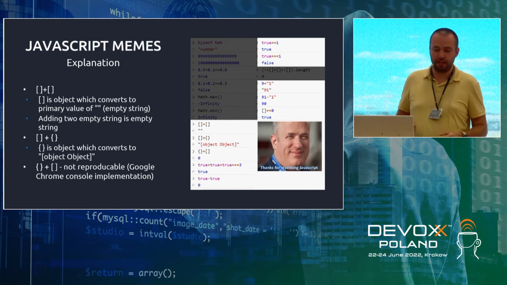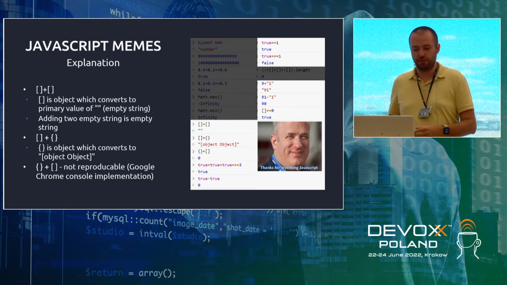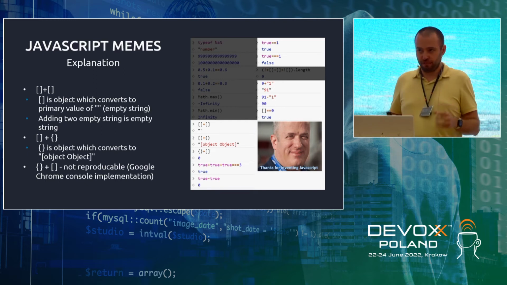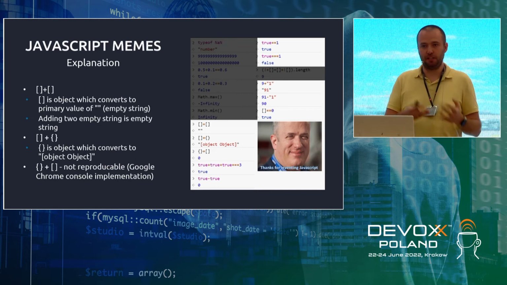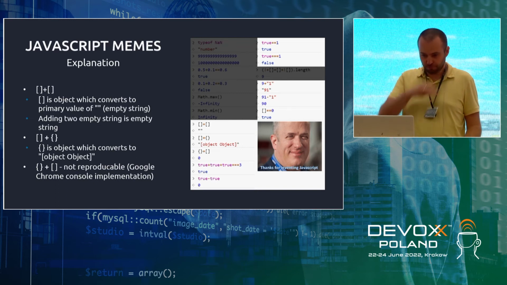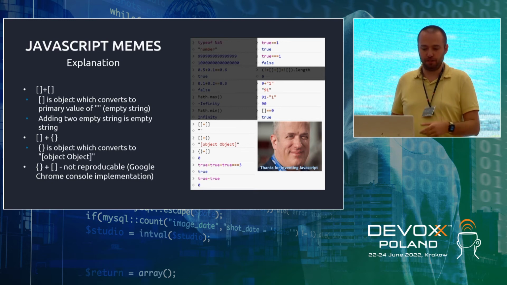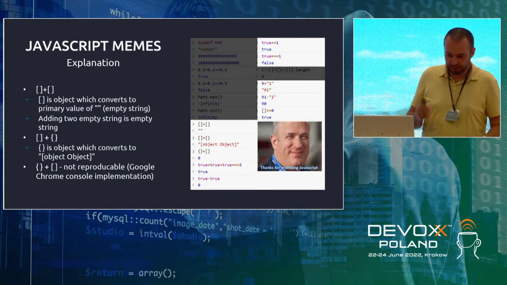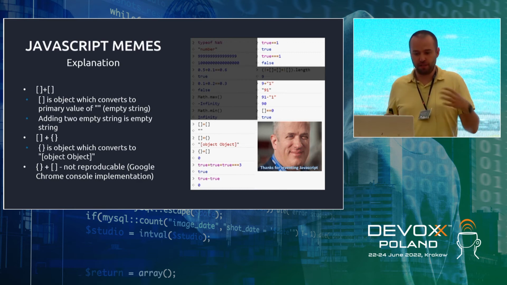And then we have empty array plus empty object. Empty array is an empty string. Empty object, well, the type of it is object. Therefore, it will be converted to a primitive value, and the primitive value of an empty object is the string "[object Object]". Therefore, empty string plus the object string will give you this one. The next one, empty object plus empty array.